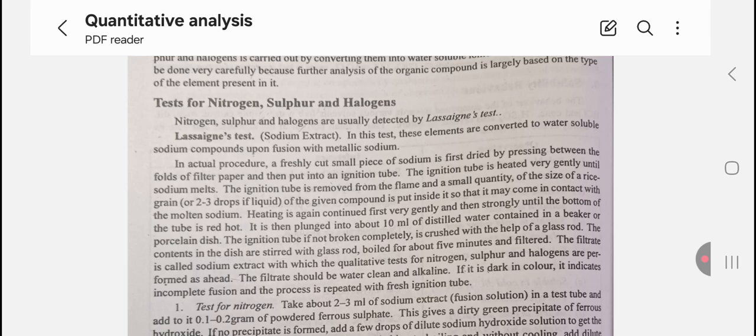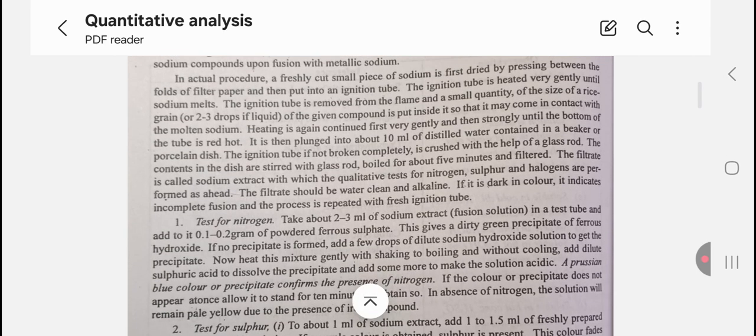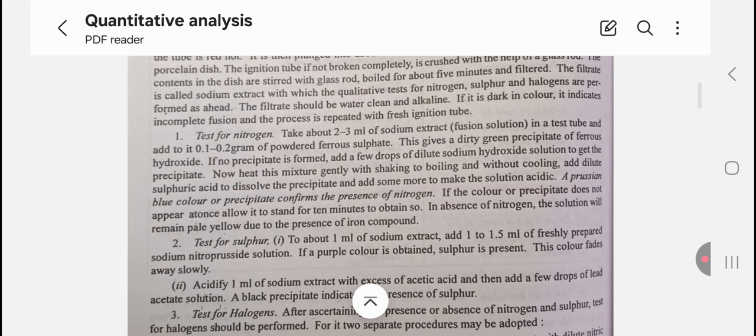It is then plunged into about 10 ml of distilled water contained in a beaker or Persian dish. The ignition tube, if not broken completely, is crushed with the help of a glass rod. The contents in the dish are stirred with the glass rod, boiled for about 5 minutes, and filtered. The filtrate is called sodium extract, with which the qualitative tests for nitrogen, sulfur and halogen are performed as ahead. First, test for nitrogen. Take about 2 to 3 ml of the sodium extract in a test tube and add to it 0.1 to 0.2 gram of powdered ferrous sulfate.